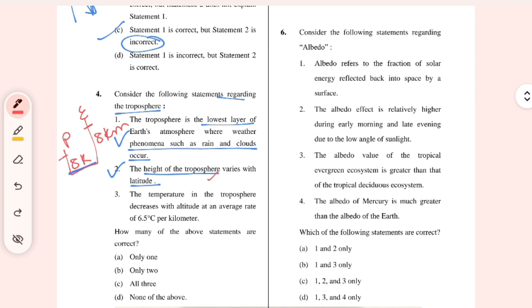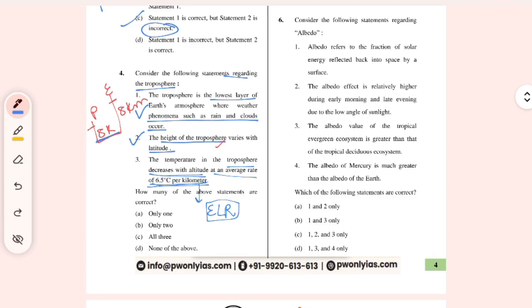The temperature in the troposphere decreases with altitude at an average rate, known as the environmental lapse rate, which is 6.5 degrees Celsius per kilometer decrease in the temperature. So all the statements are correct here.